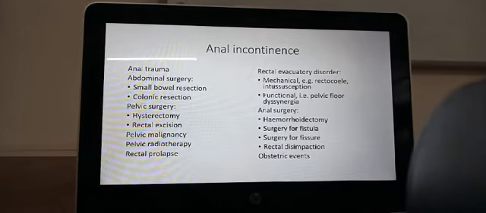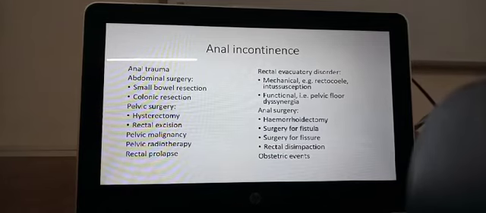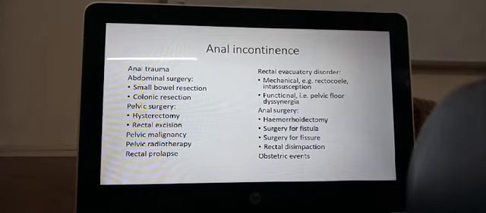Obstetric events like even a normal delivery or a prolonged labor or rectovaginal fistula or vaginal fistulas through the bladder, causing urinary incontinence. All these things can cause anal incontinence. Obstetric events can cause anal incontinence.